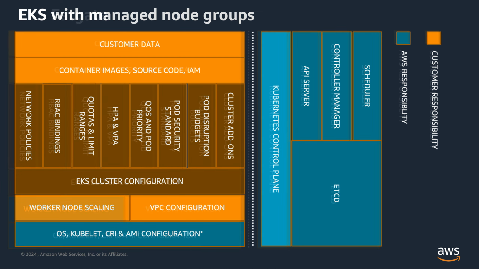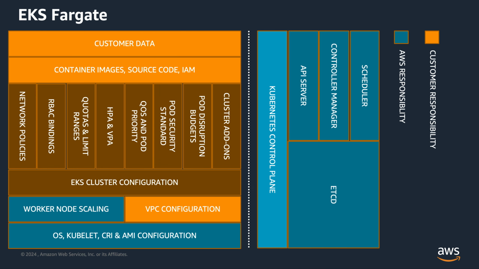AWS Fargate is a serverless compute engine for containers that works with EKS or even ECS, that is Elastic Container Service. So Fargate makes it easy for you to focus on building your applications. It allocates the right amount of compute, eliminating the need to choose instances and scale the cluster capacity.